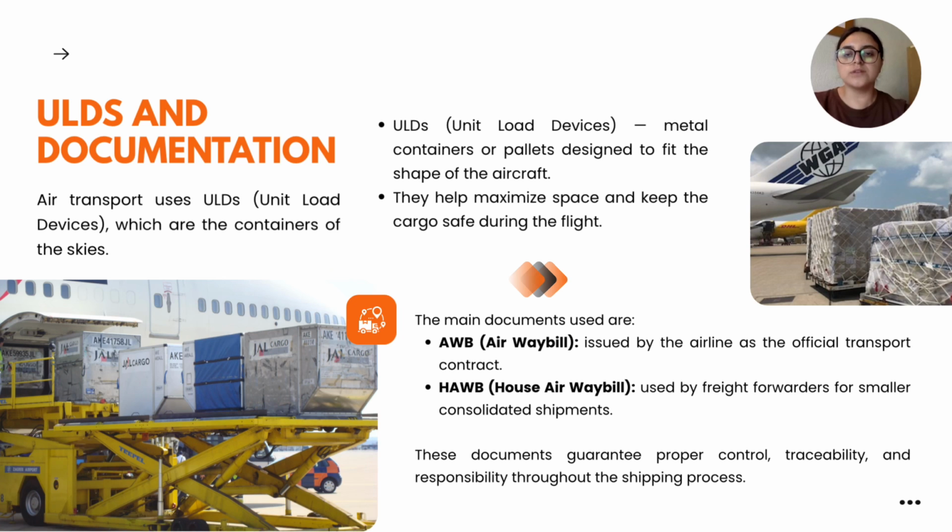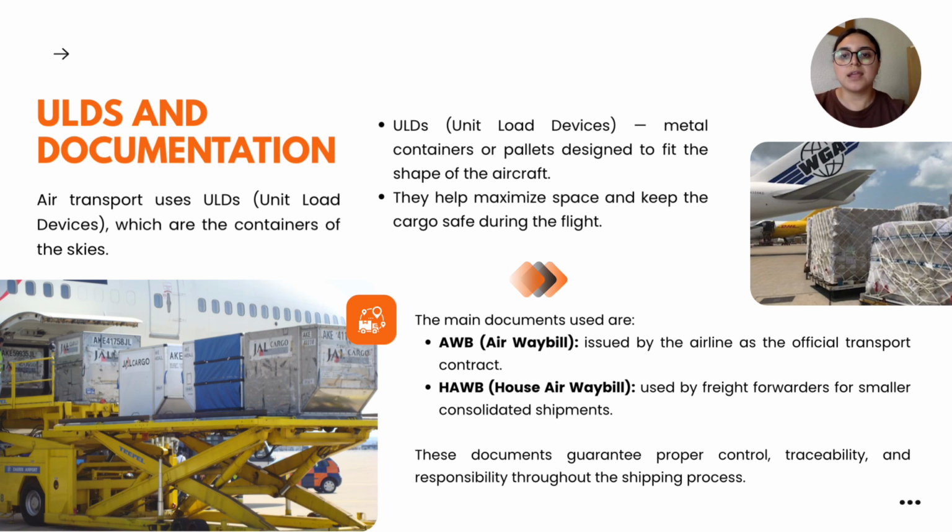One of the most important elements in air transport is the ULD, which stands for Unit Load Device. These are basically special containers or pallets that are shaped to fit perfectly inside the airplane. Their purpose is to make the best use of the available space while keeping the cargo well protected and stable